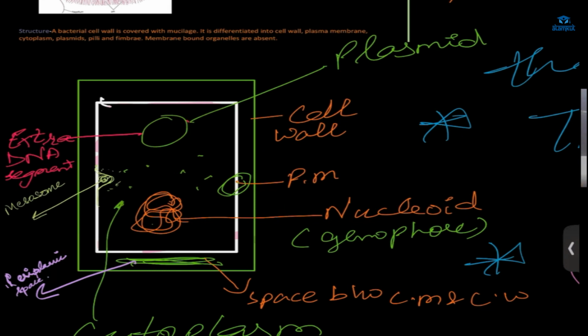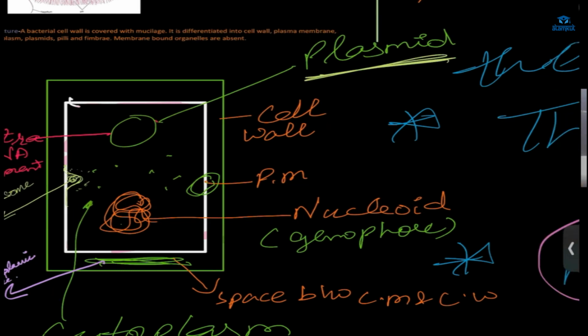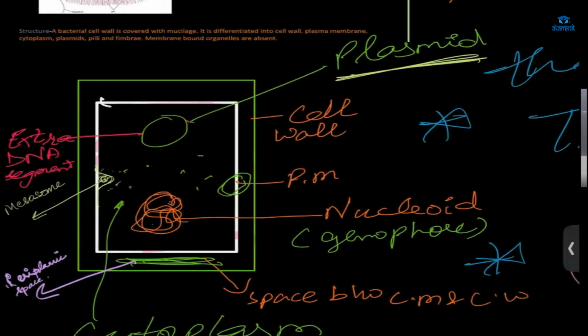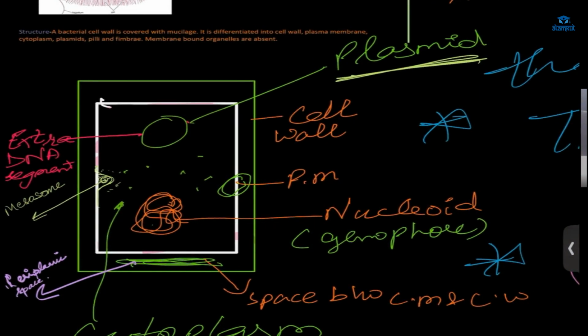And there would also be one more thing, the plasmid. What is that? It is extra chromosomal DNA, extra DNA. The nucleoid will be present, but one more extra DNA will also be present. Circular DNA, that is known as plasmid.